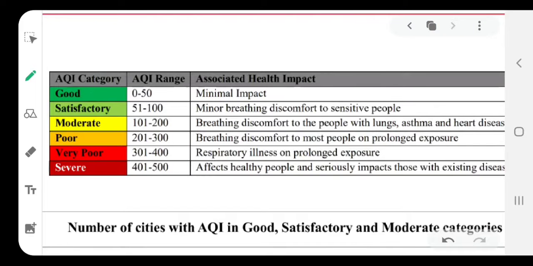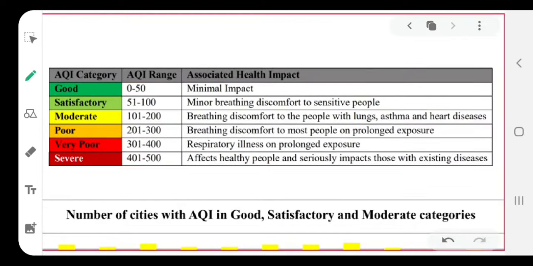Now in this video we are going to give a brief summary. So in a single table you will understand each and everything. So if the color code is green, it shows that the AQI range is between 0 to 50 and the health impact is minimal. So this quality of air is good for our breathing purpose. That's why this quality of air is shown by dark green color.